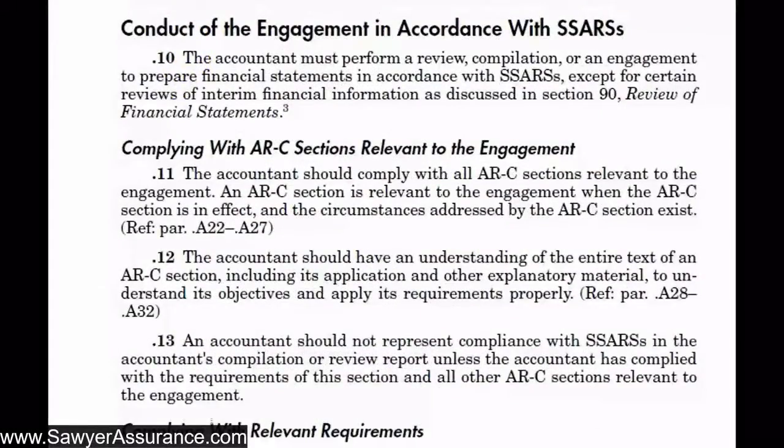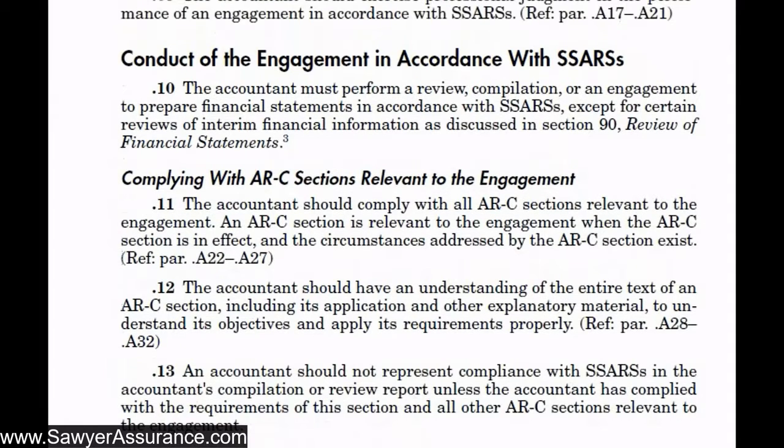Okay, so now we're back in the requirements. And to reiterate this number 12 here, the accountant should have an understanding of the entire text of an ARC section, including its application and other explanatory material to understand its objectives and apply its requirements properly. So we just saw how the ARC sections are structured. So this is telling us that we need to understand the entire text, not just the objectives or just the requirements. We also need to understand the explanatory material, which will be helpful for us to achieve our objectives related to this.